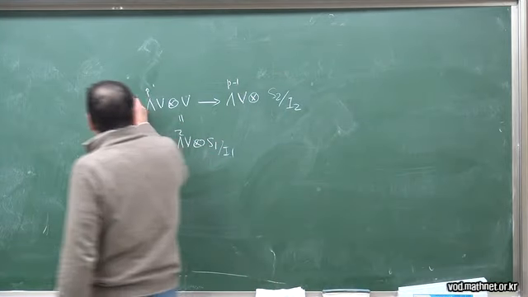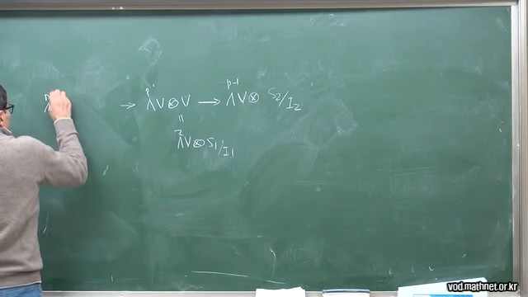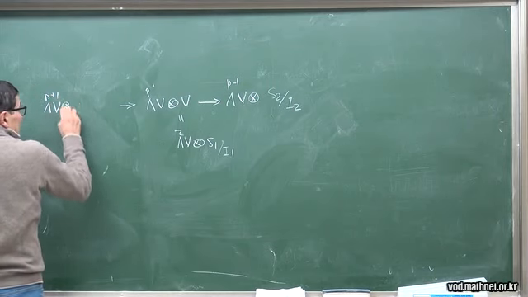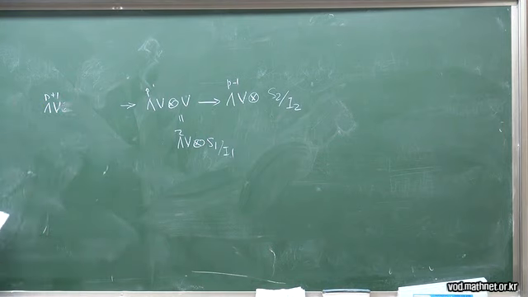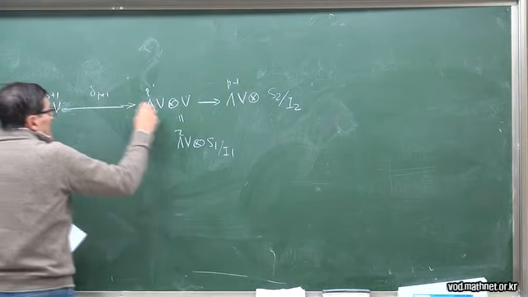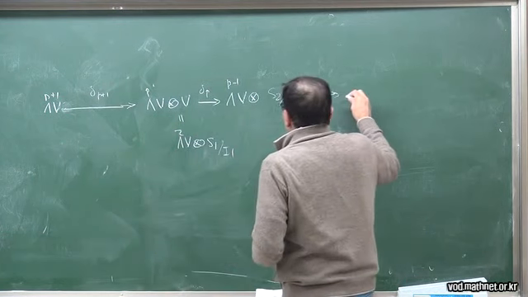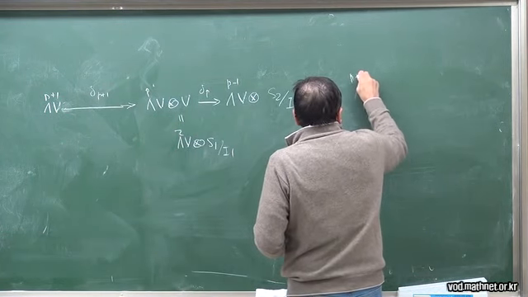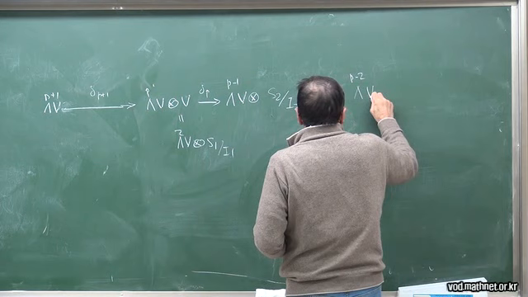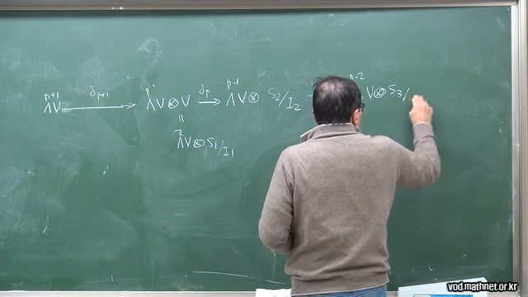And then we have here wedge^(p+1) V tensor nothing. Okay? So this was delta_(p+1), this was delta_p, and then here we have another map which goes to wedge^(p-2) V tensor S3 mod I3.